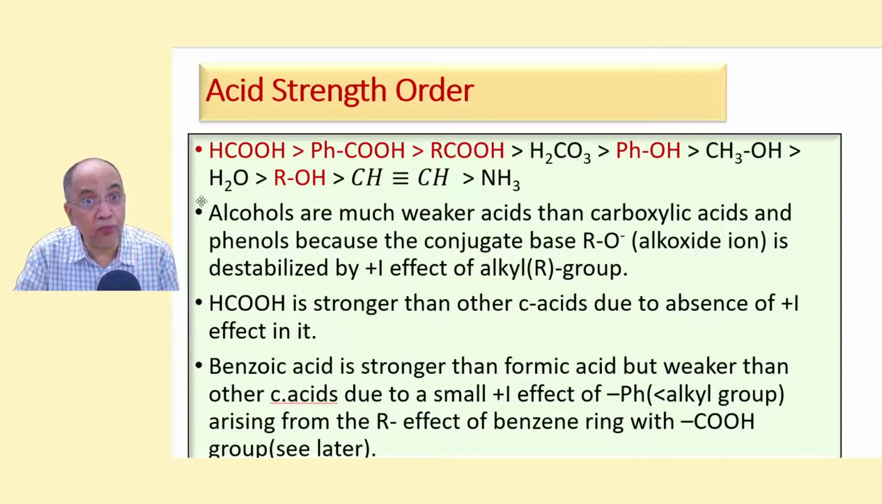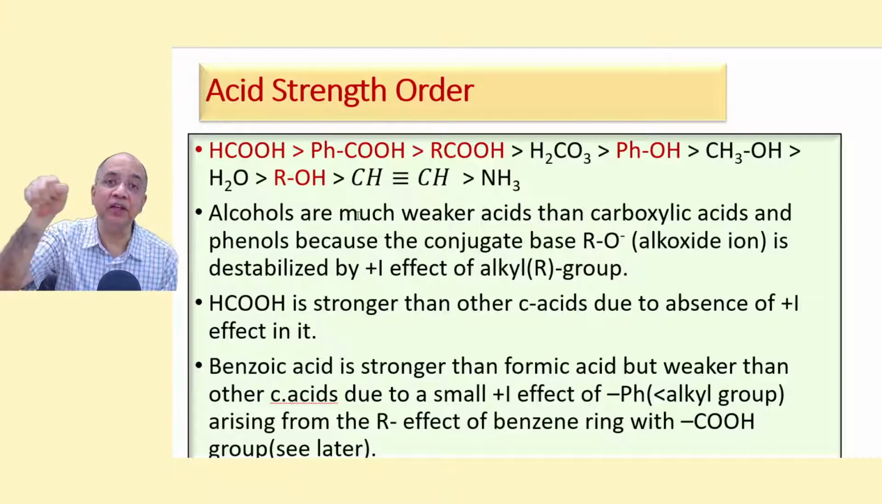And you already know formic acid is stronger than other aliphatic carboxylic acids, because in other aliphatic carboxylic acids there is a plus I group, and in formic acid there is no such plus I group, there is H. But benzoic acid is lying in between formic acid and any other aliphatic carboxylic acid, because in this case the phenyl group produces a plus I effect.